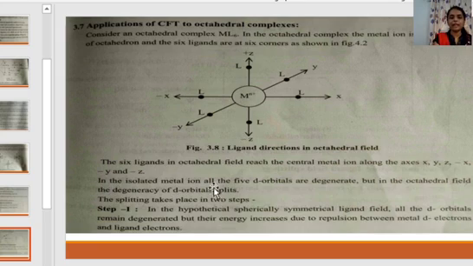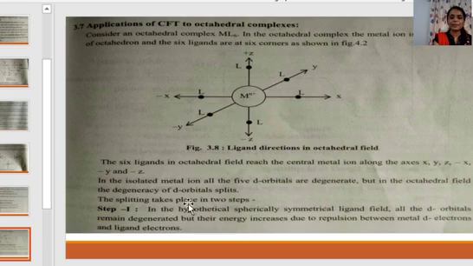In the isolated metal ion, all the 5 d orbitals are degenerate. When the metal is not approached by any ligand, when the metal is in a free ion form, it has all the 5 d orbitals degenerate. But in an octahedral field, the degeneracy of the d orbitals splits. As soon as the ligands approach the metal ion, the degeneracy of the d orbitals is disturbed and they get split into 2 sets.